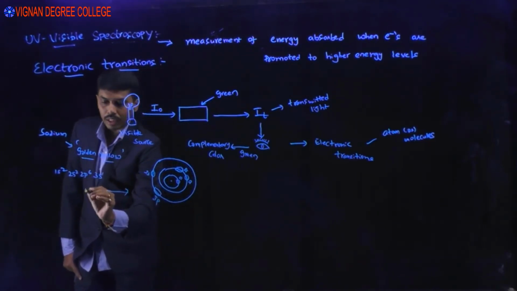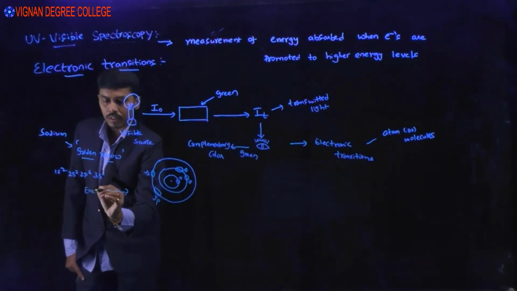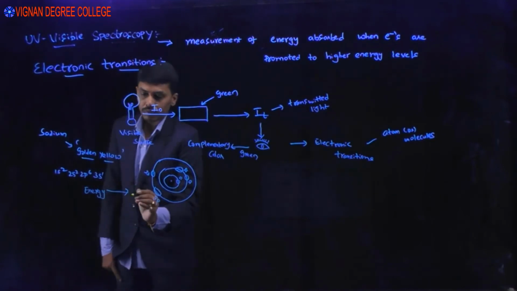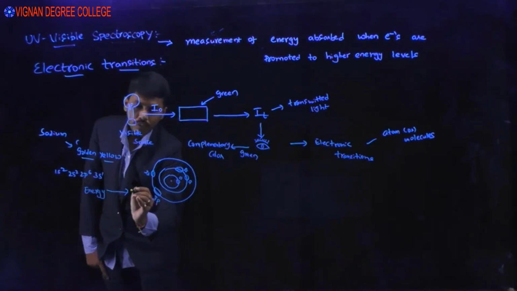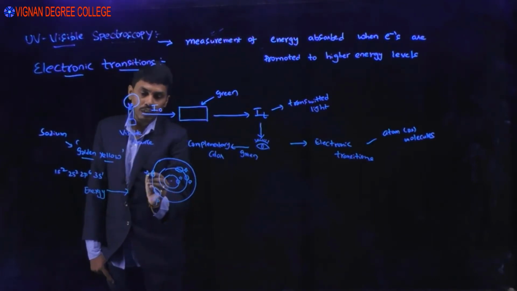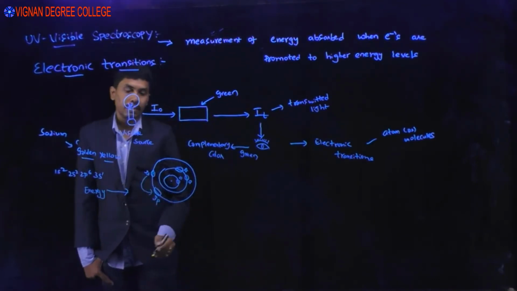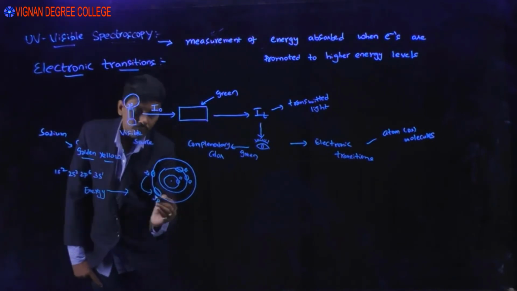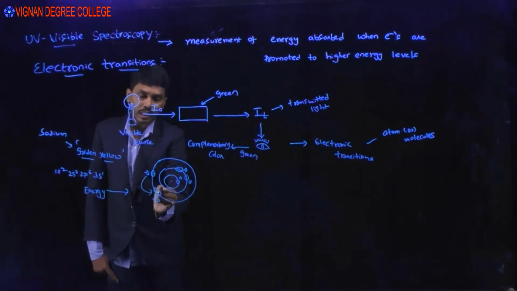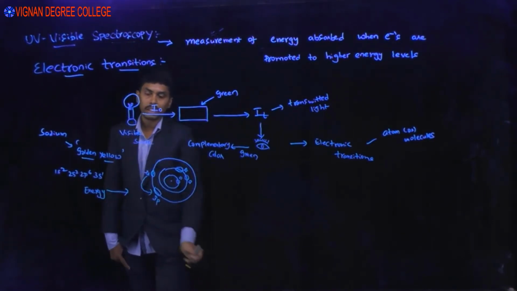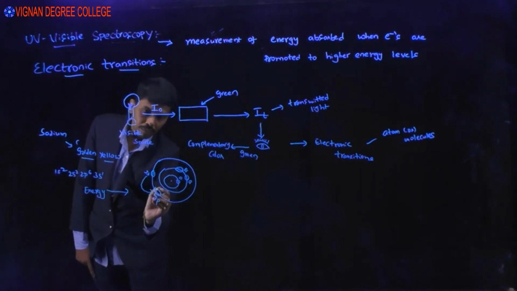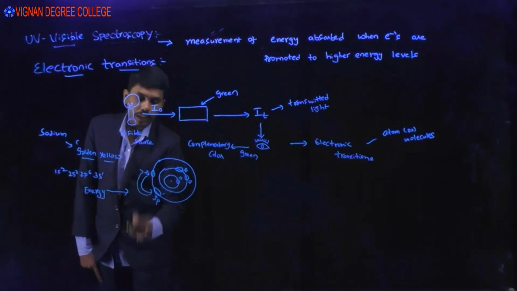If you give energy to the metal, what happens? The electron in the outermost orbital shell will jump into the vacant p orbital. So the electron will undergo transition, or excitation, to the 3p orbital. But the 3p orbital is unstable. Again, it will come back to the 3s orbital.